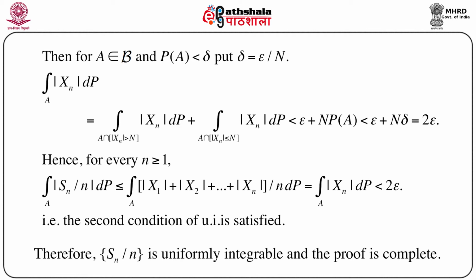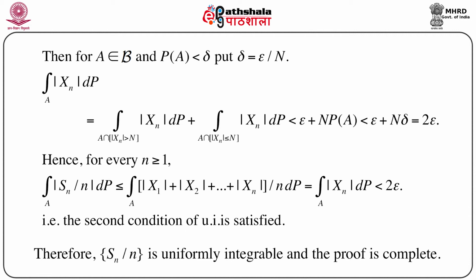Now this is true for any n greater than or equal to 1. So for every n, the integral of mod Sn by n dP over A, we can split this modulus of Sn, that is summation xi, as less than or equal to summation of modulus of xi. So the left hand side, the integral of mod Sn by n dP over A, is less than or equal to the integral of mod x1 plus mod x2 plus dot dot mod xn by n dP over A. And since they are all identically distributed, we can write immediately that this is exactly equal to the integral of mod xn dP over A, which is less than 2 epsilon.